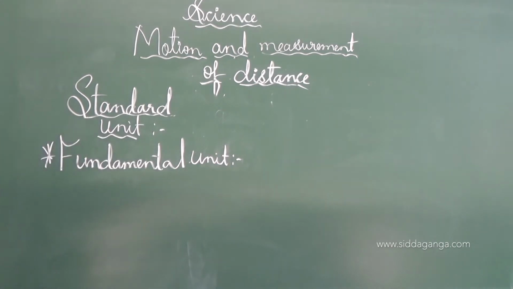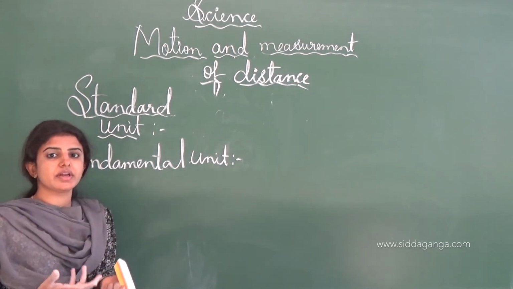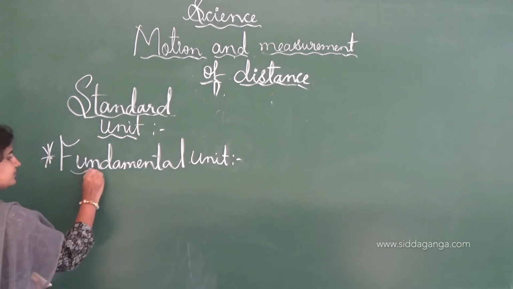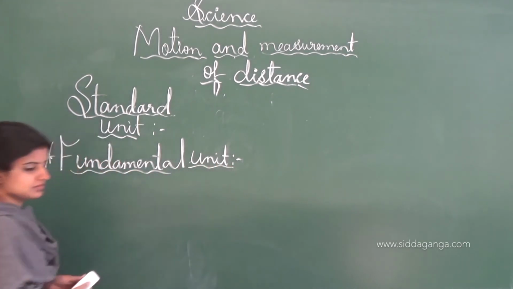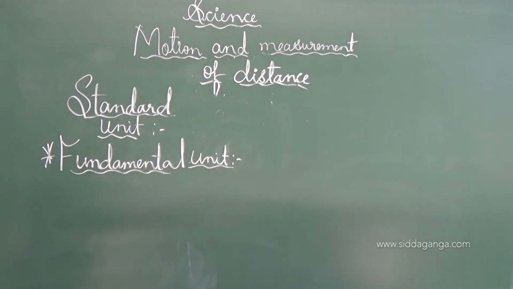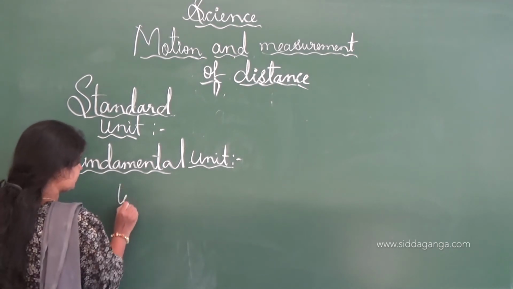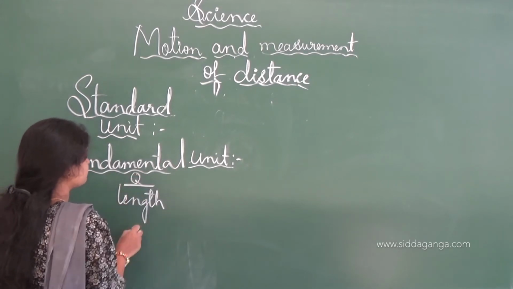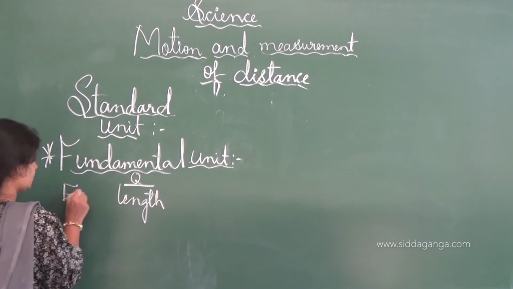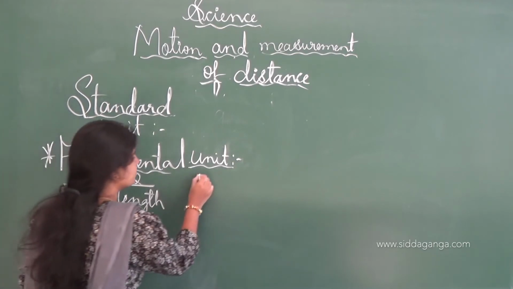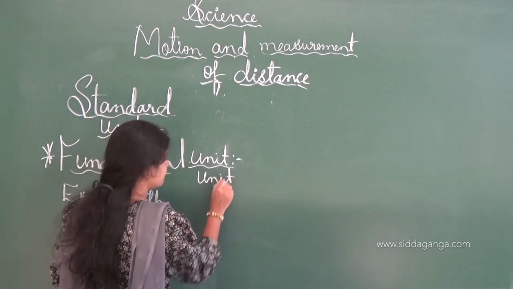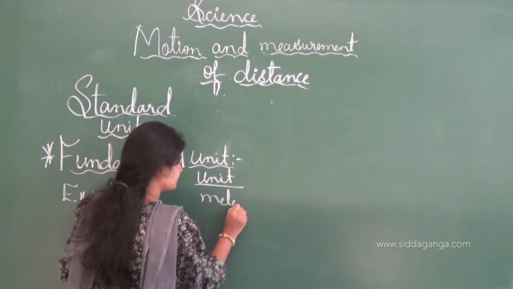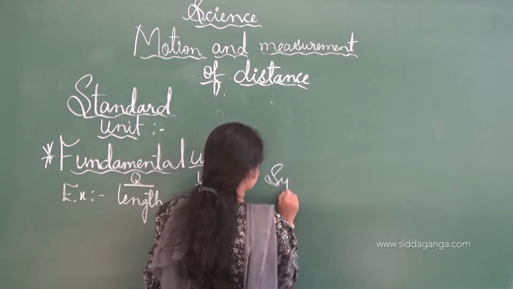See, in the fundamental unit, the physical quantity can be measured. For example, say length, it is the quantity. So that's why I will symbolize it as a Q. And here the unit of length is the meter, and the symbol for meter is